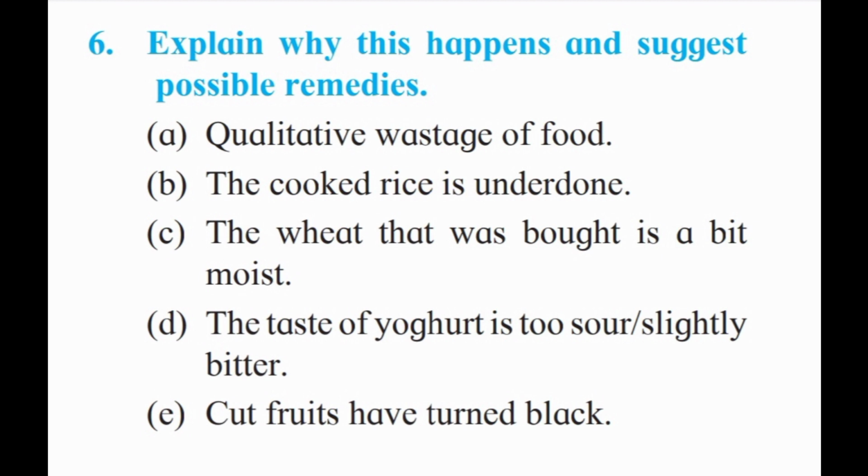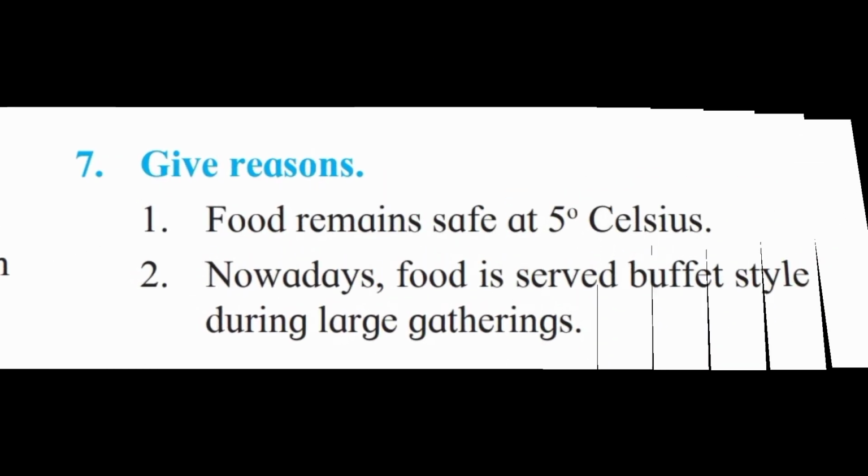Next E, the cut fruit has turned black. Why does it turn black? It is due to the process of oxidation. What is oxidation? It is a chemical reaction with the oxygen in the air. So if it happens, we should apply lemon juice on the affected part, and it stops further oxidation to keep the fruit for a longer time.